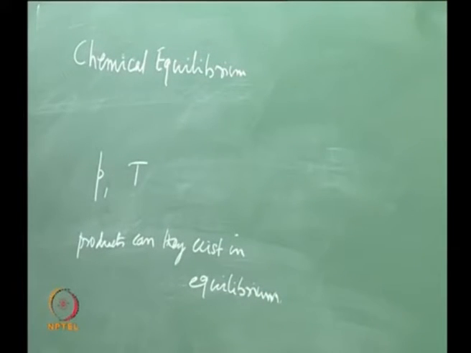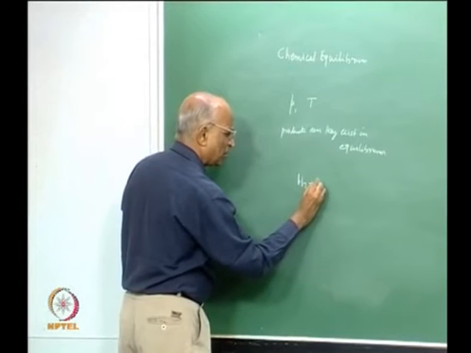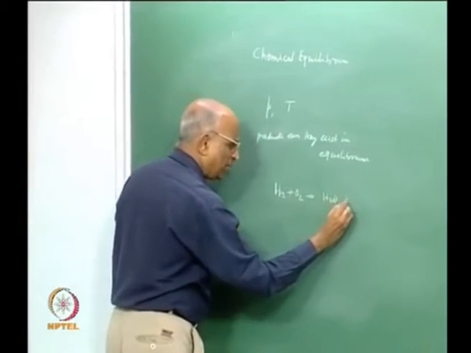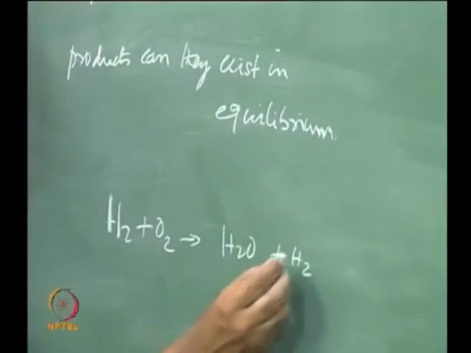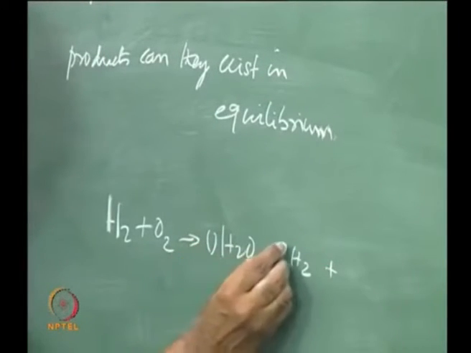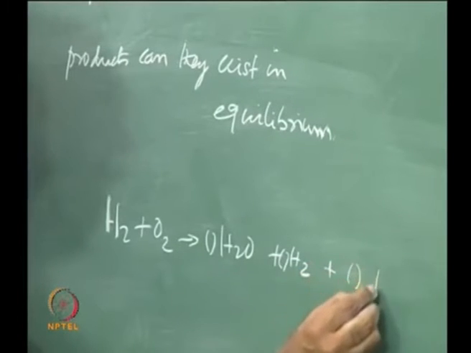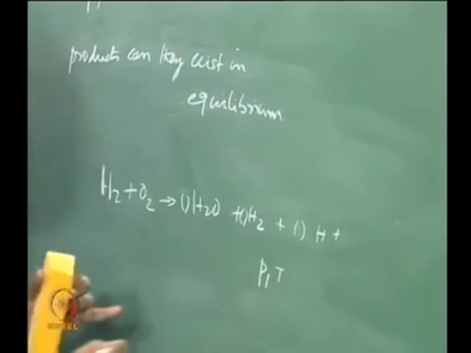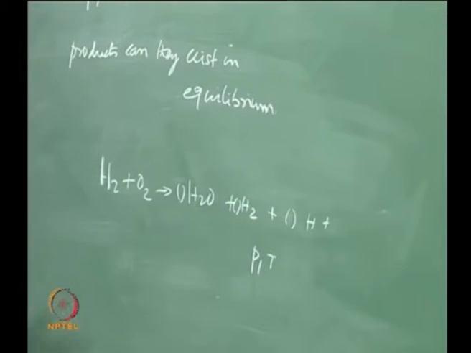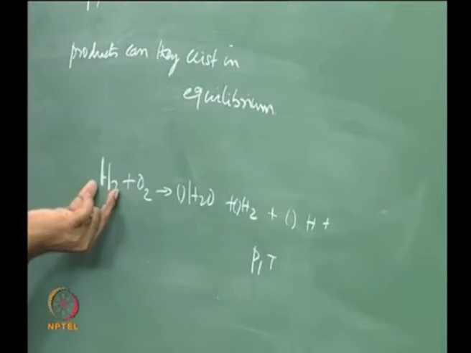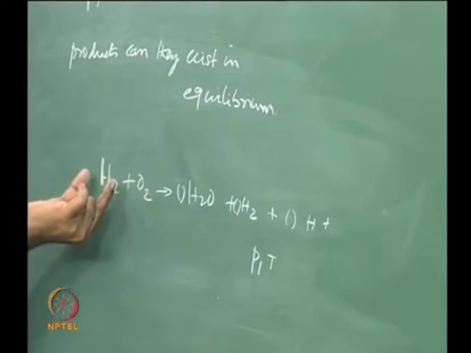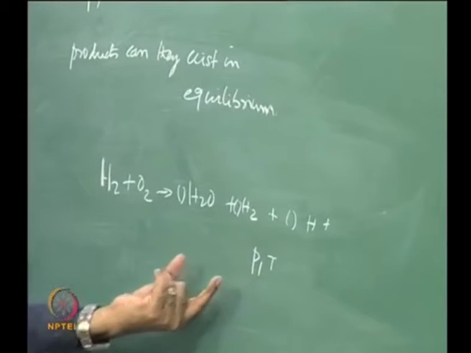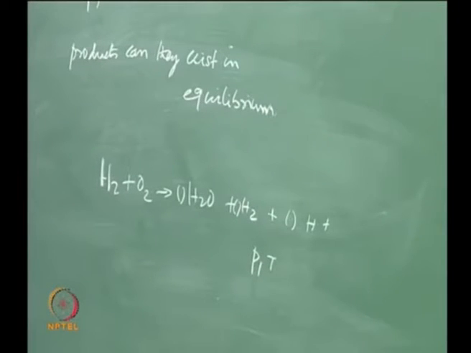What is the composition? Supposing I react hydrogen plus oxygen, is it that only water will be in equilibrium, or is it hydrogen will also be in equilibrium with it, and if so, how many moles of water, how many moles of hydrogen, how many moles of H and all can stay together at the specified value of pressure and temperature? And this is a much better way, rather than assuming hydrogen is more reactive and therefore first it reacts and then carbon reacts. Why not you do the real analysis? And this is what we say is a chemical equilibrium analysis.